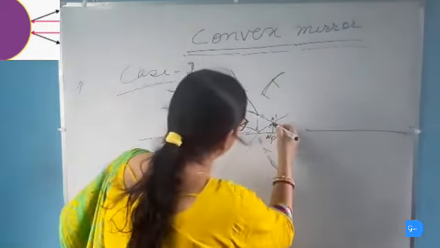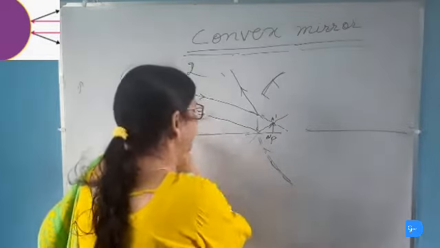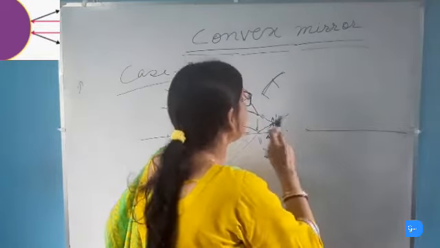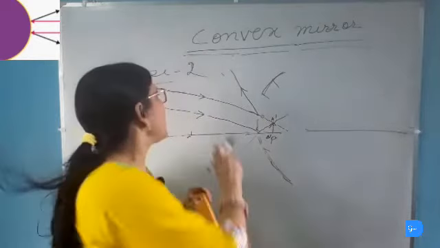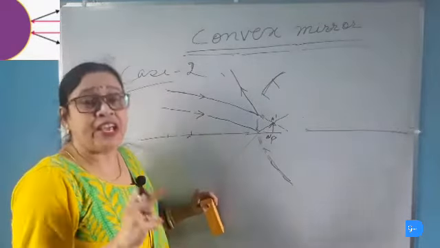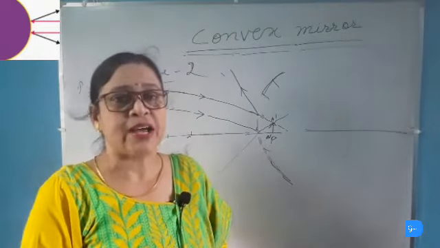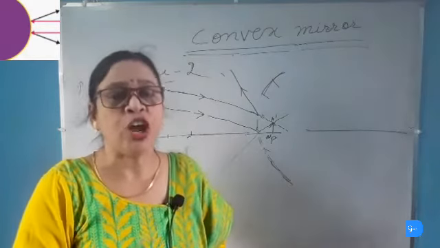This is a highly diminished image. So we can say that when the object is placed at infinity, the characteristics of the image will be virtual, erect and highly diminished, and it will be formed behind the mirror. Now if the object at infinity is not a tall building or tree, but is round in shape like that of the sun, then the image will be formed at the focus and not at the focal plane.